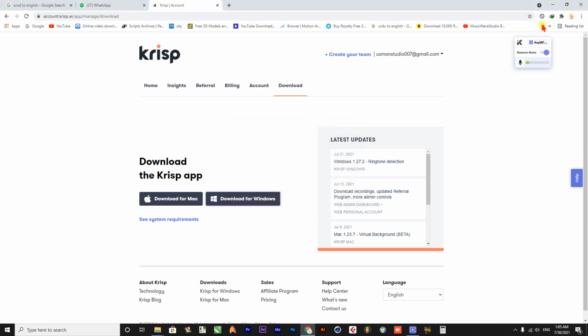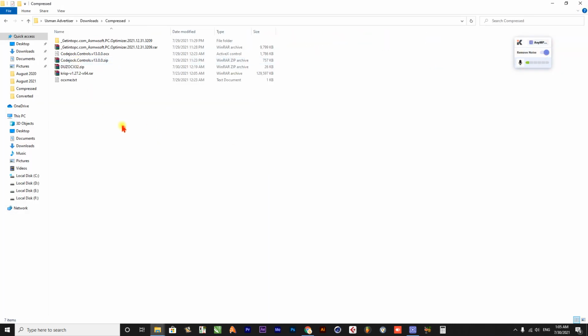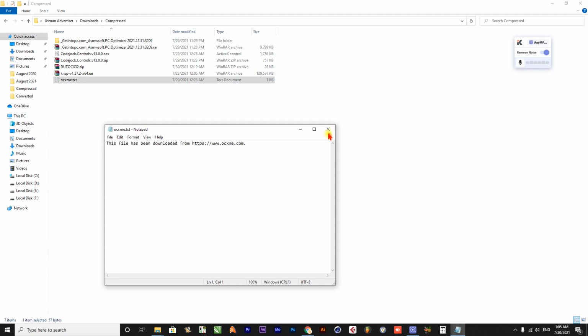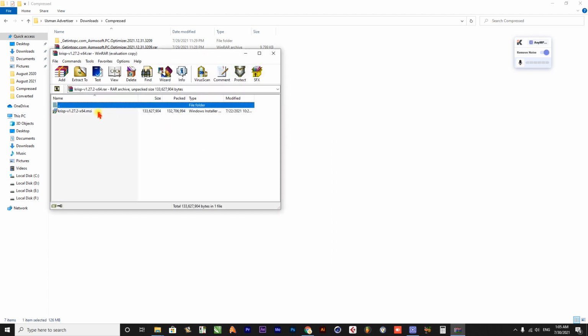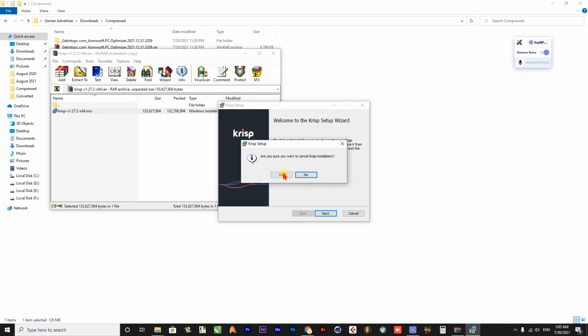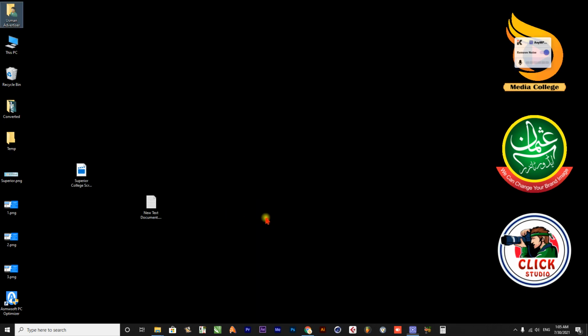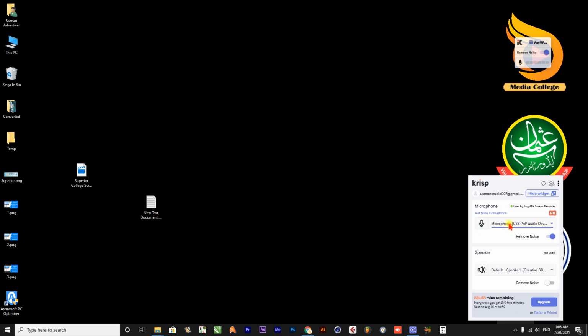I already downloaded it, so go to the downloaded file and just install it. I already installed it and closed it. After installation, check here and an icon will appear here. Just click on it, and at the first time it's required to log in with your Google account.